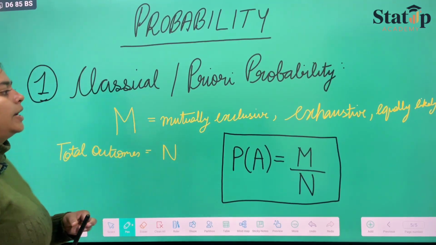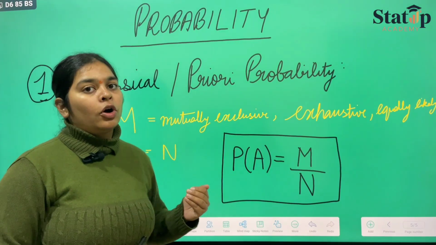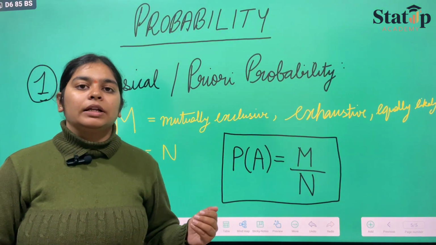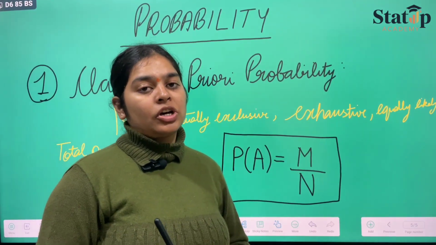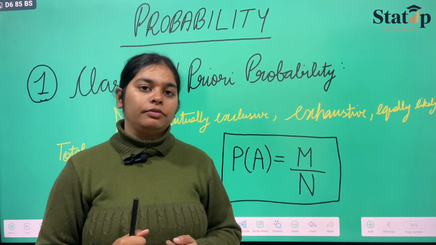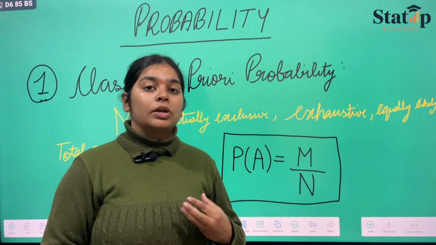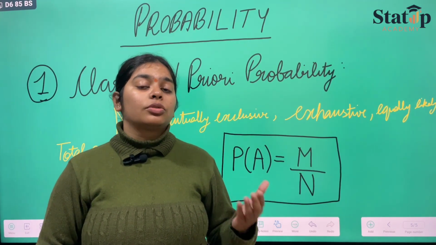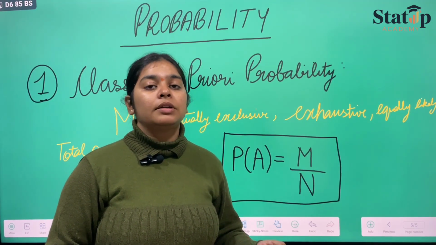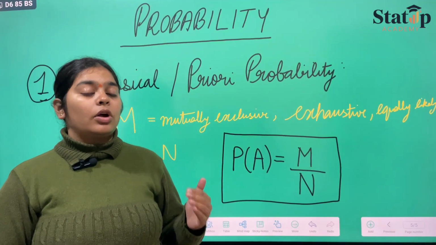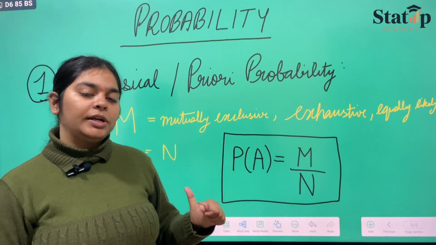But the limitations were there. Some of the limitations were that every case might not be equally likely. Suppose I am going to give an interview, my chances of getting selected are not half, and my chances of getting rejected are also not half. Because this is a theoretical question, we cannot say that my chances of getting selected are 50% and of not getting selected are 50%. So that is a wrong concept. That's why one limitation came.